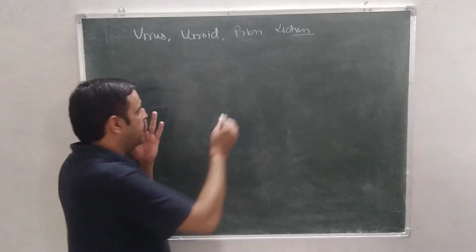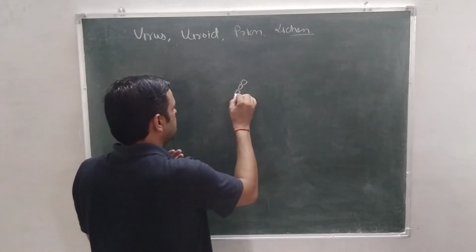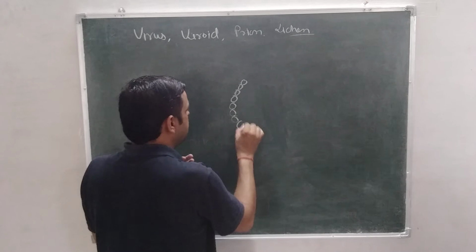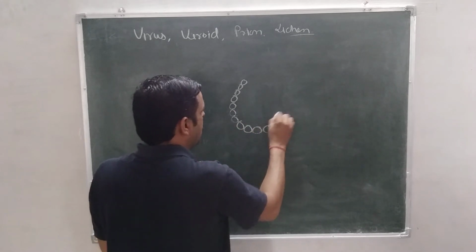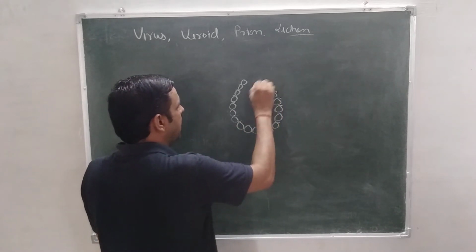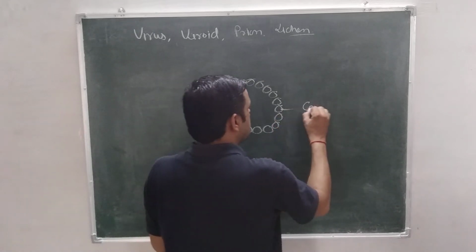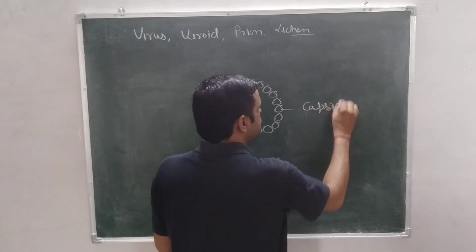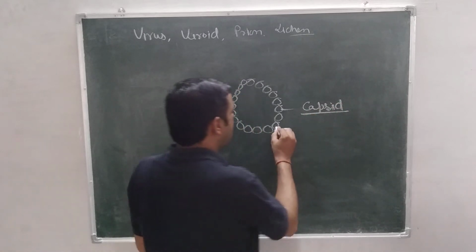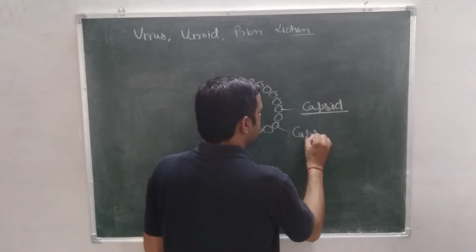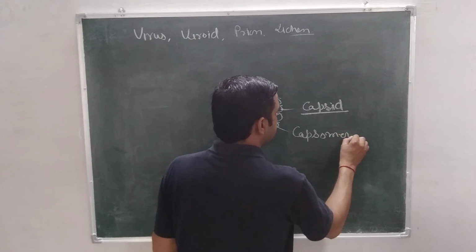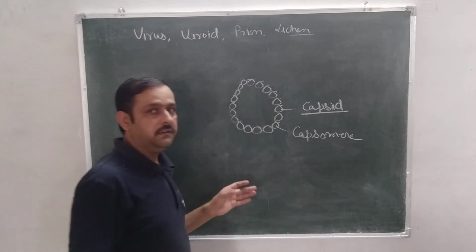Virus has only a surrounding membrane which is made up of protein, and this coat is called capsid, and the units of this capsid are called capsomere.